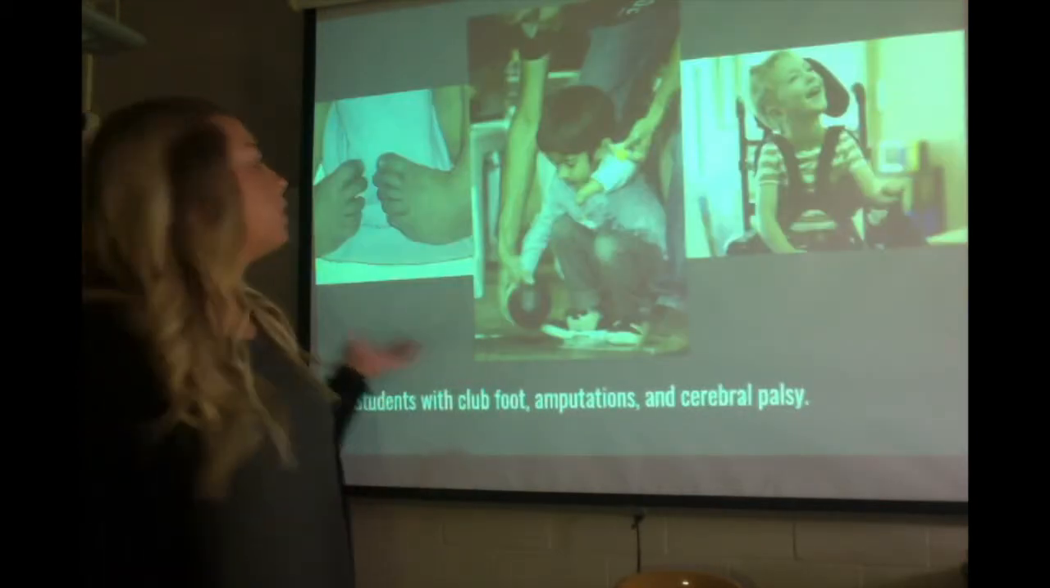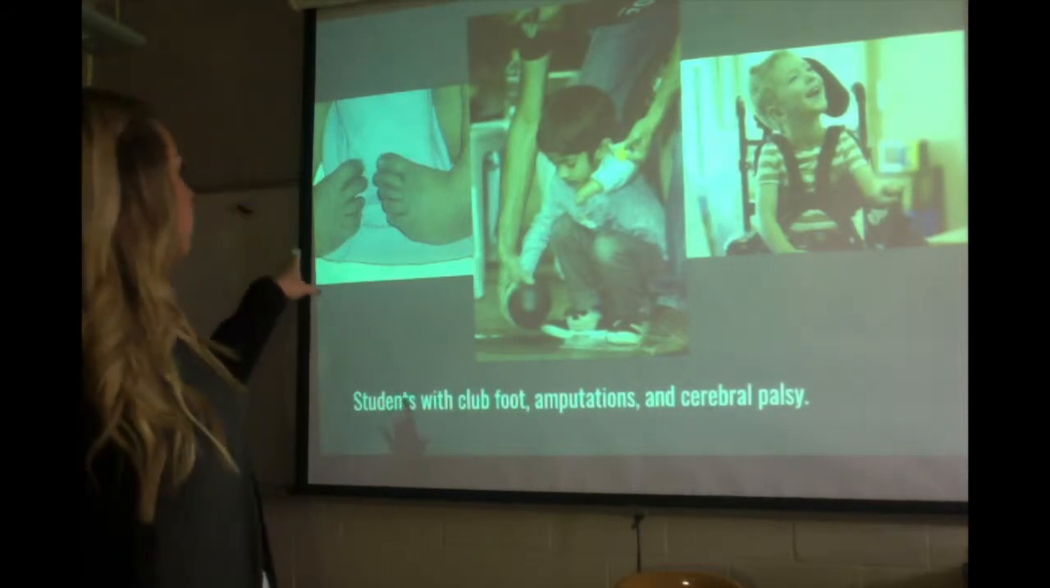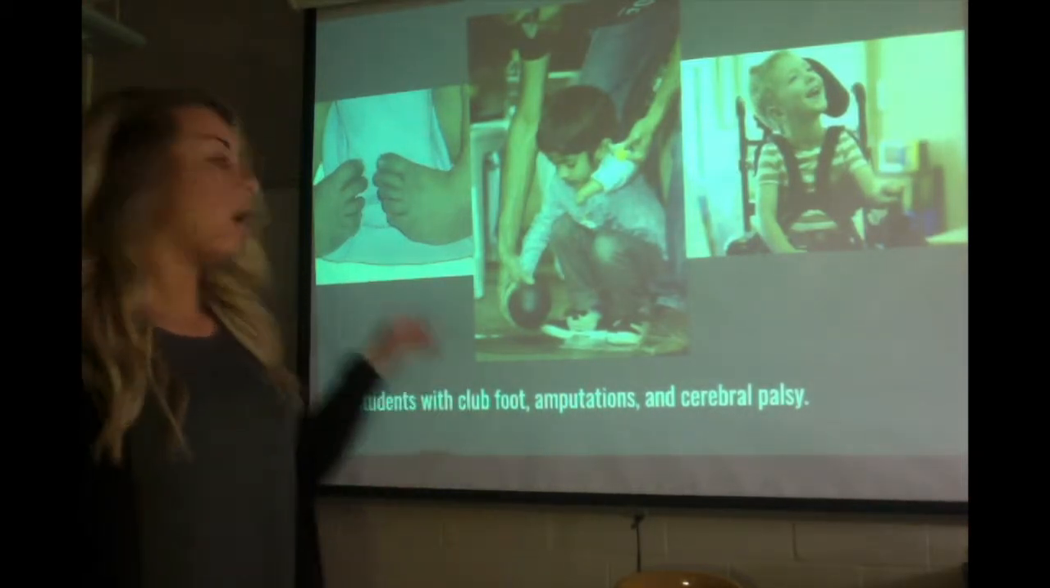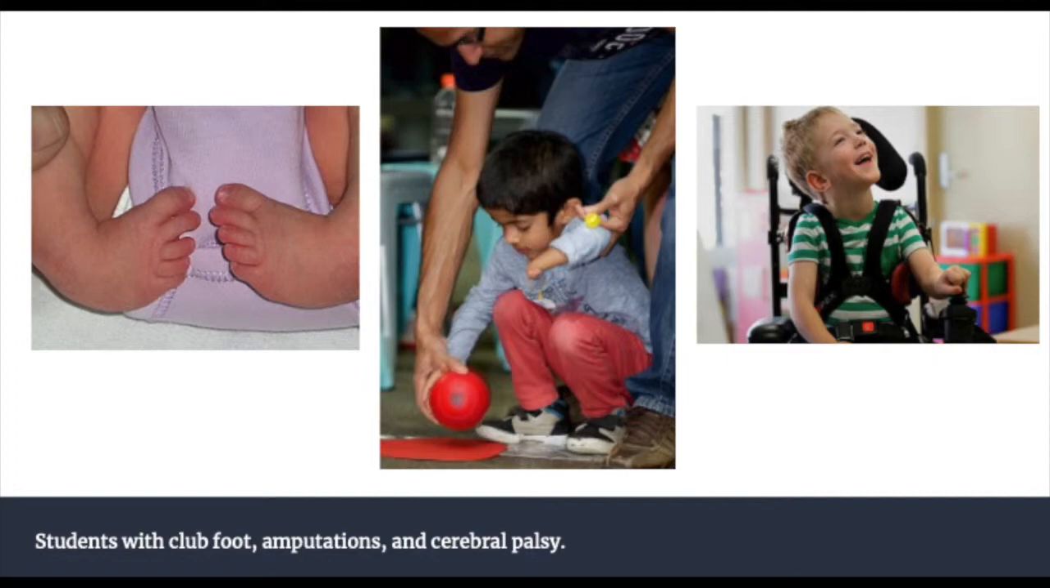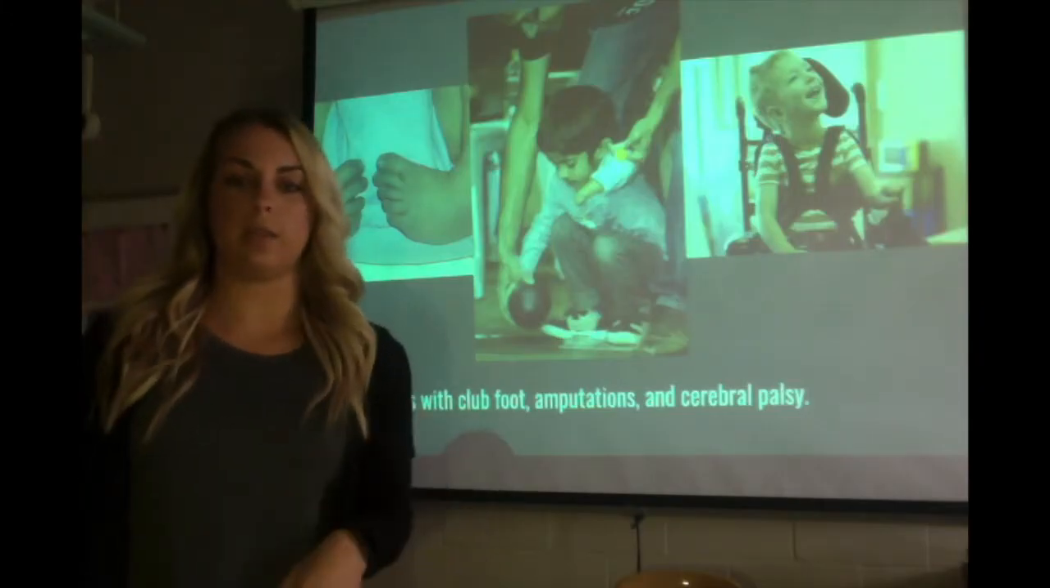If you look at these three photos, the one all the way on this side is a child with clubfoot. The one in the middle is a child that has an amputated arm, and then the one all the way to the side is a child with cerebral palsy in a wheelchair.